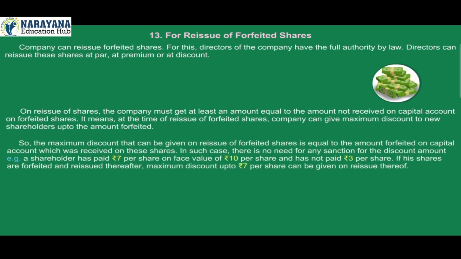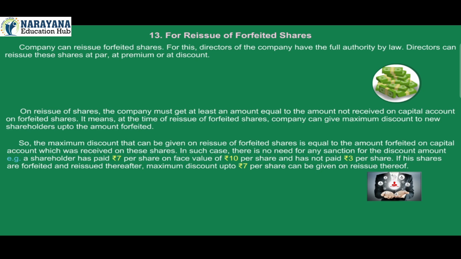So, the maximum discount that can be given on reissue of forfeited shares is equal to the amount forfeited on capital account, which was received on these shares. In such case, there is no need for any sanction for the discount amount. Example, a shareholder has paid rupees 7 per share on face value of rupees 10 per share and has not paid rupees 3 per share. If his shares are forfeited and reissued thereafter, maximum discount up to rupees 7 per share can be given on reissue thereof.